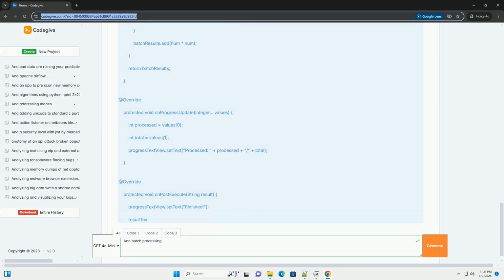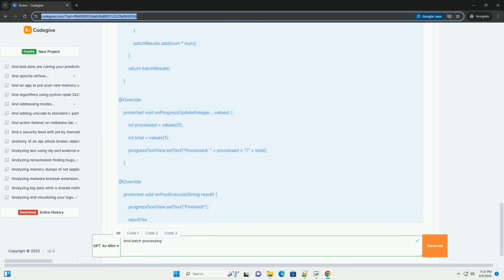Dispatchers.main: uses with context, dispatchers.main, to update the UI on the main thread. Is active check: the is active property is used to check if the coroutine is still active before processing each batch and each item in the batch. This allows for graceful cancellation. Cancellation: the job cancel call in onDestroy cancels the coroutine when the activity is destroyed, preventing memory leaks. Cancellation exception is caught in the process batch method to handle cancellations cleanly.